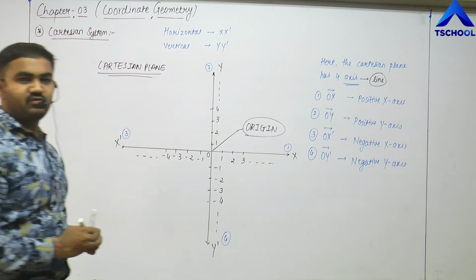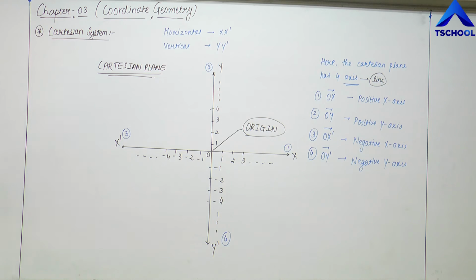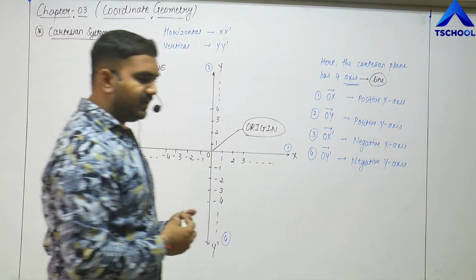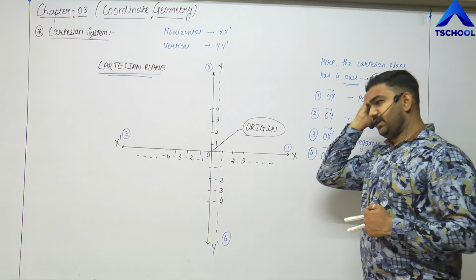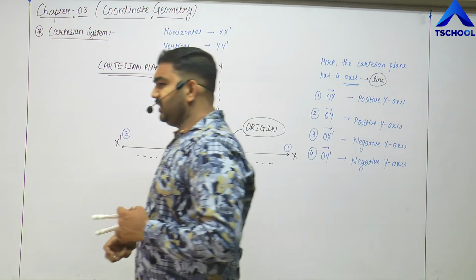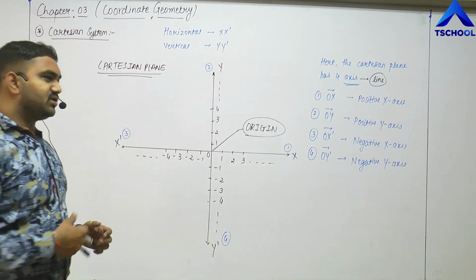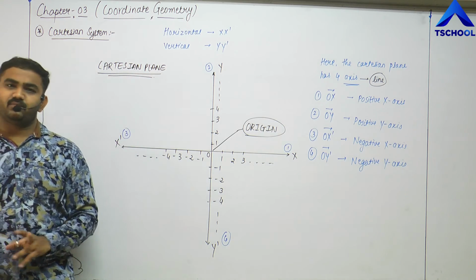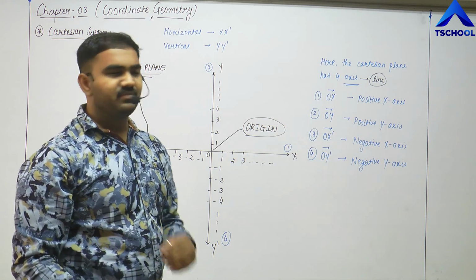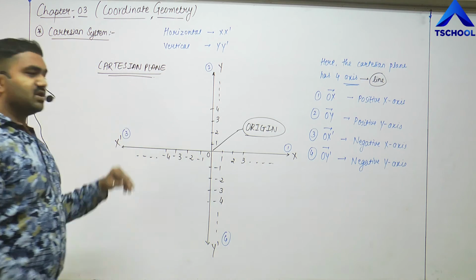So let me explain again: whenever we have 2 number lines, one horizontal and one vertical, we overlap these 2 number lines such that the origins of both meet at a single point. At that time, we get a structure somewhat like this.